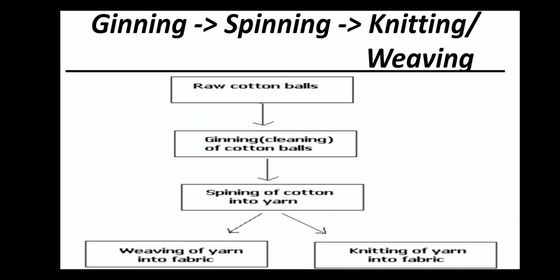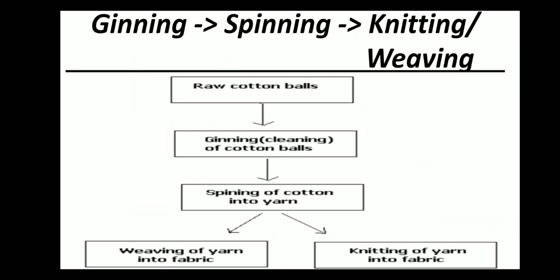So what is ginning? Fibers undergo a long process before they get converted to fabric. The fibers are first separated from the plant parts, and this process is known as ginning. In ginning, the fibers are separated from the plant parts.